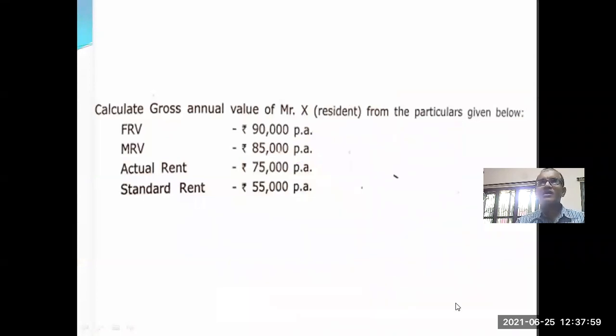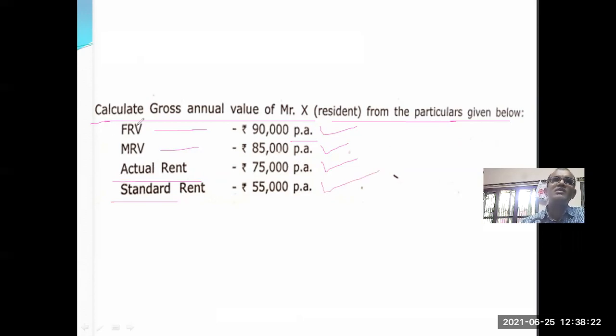Calculate gross annual value of Mr. X, resident, from the particulars given below. First one is fair rental value 90,000. Second one is municipal rental value 85,000. PA means per annum. Annum means per year. Third one is actual rent 75,000 per annum. Fourth one is standard rent 55,000 per annum. This is the problem. We have to find out gross annual value.